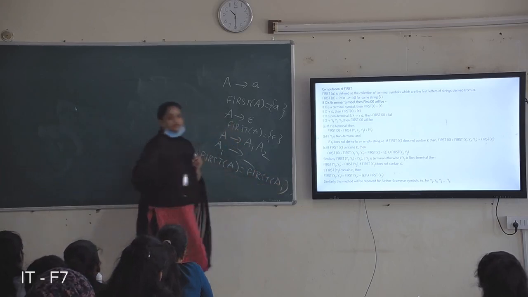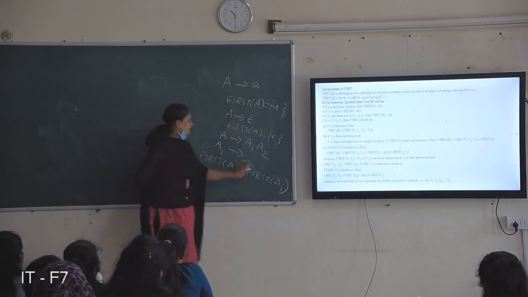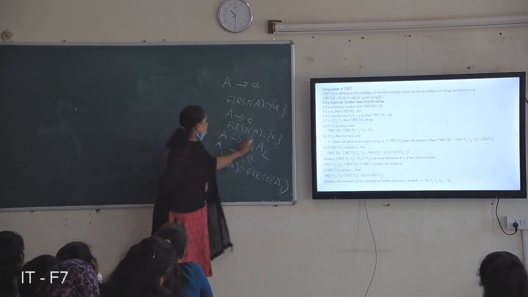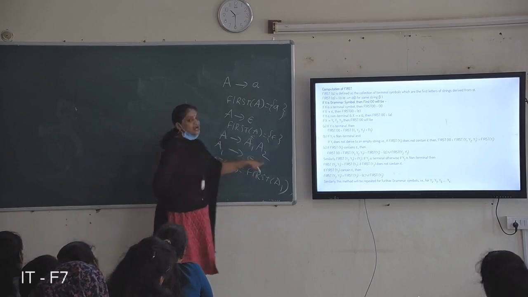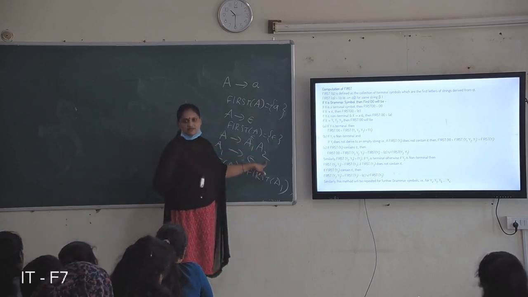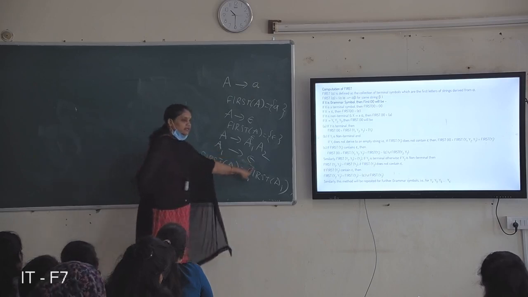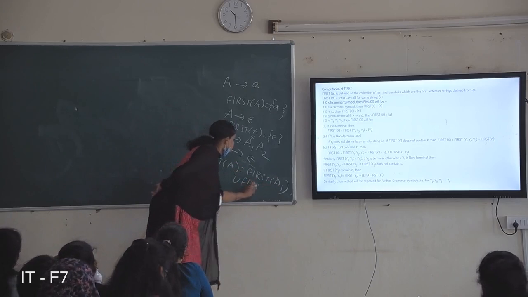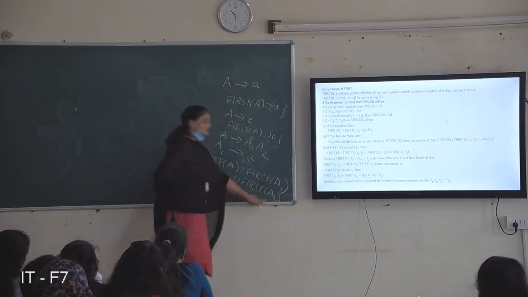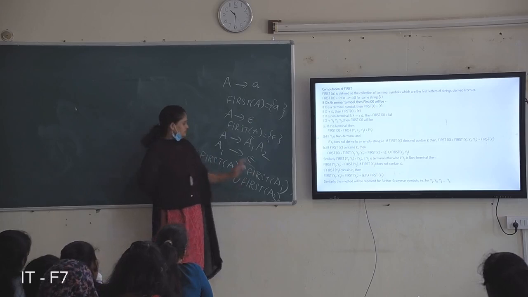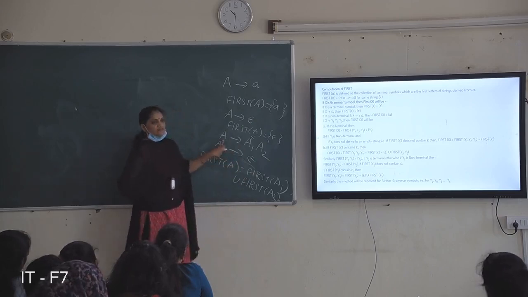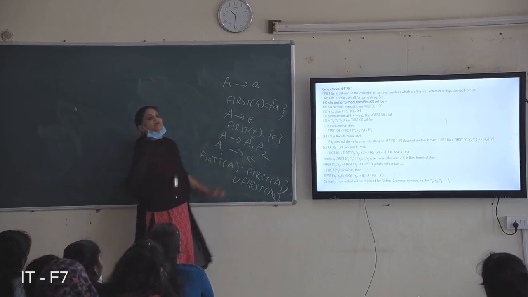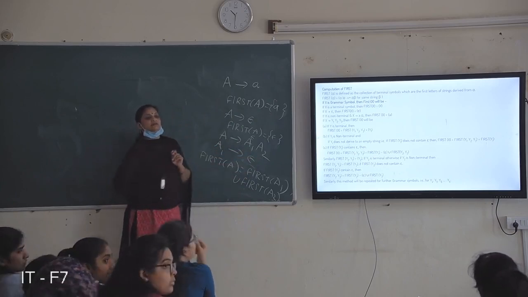For example, if A1 also derives null, you can place null here, so automatically it also starts with first of A2.